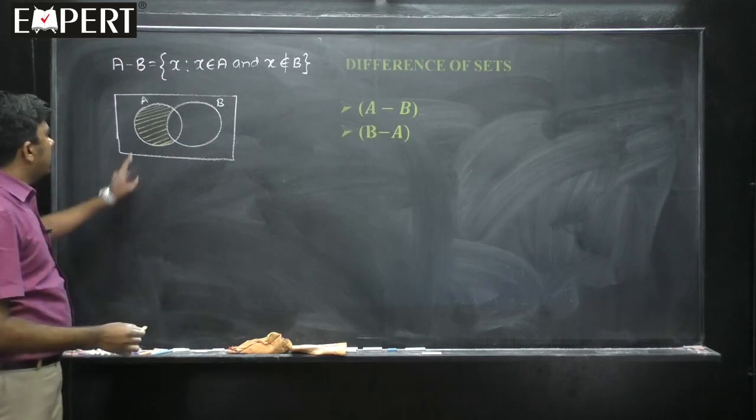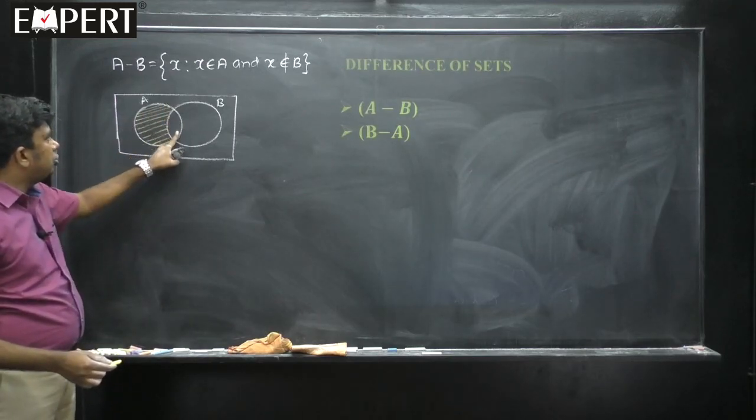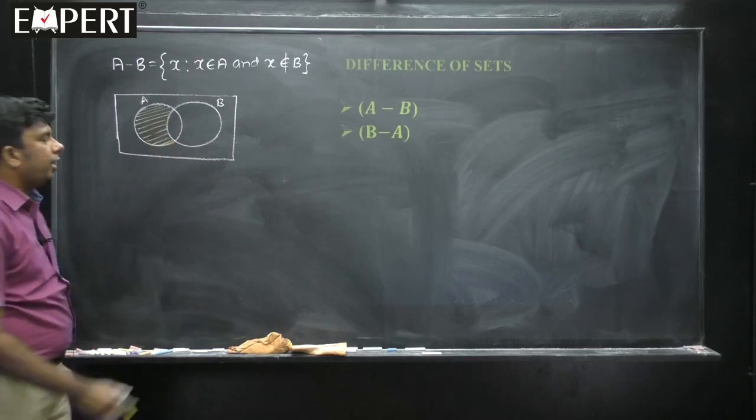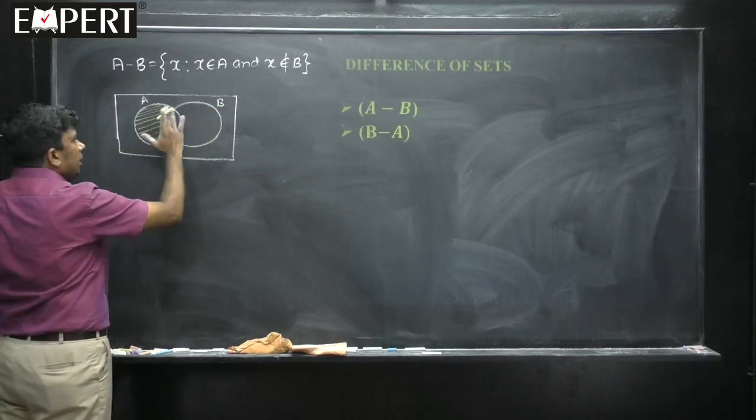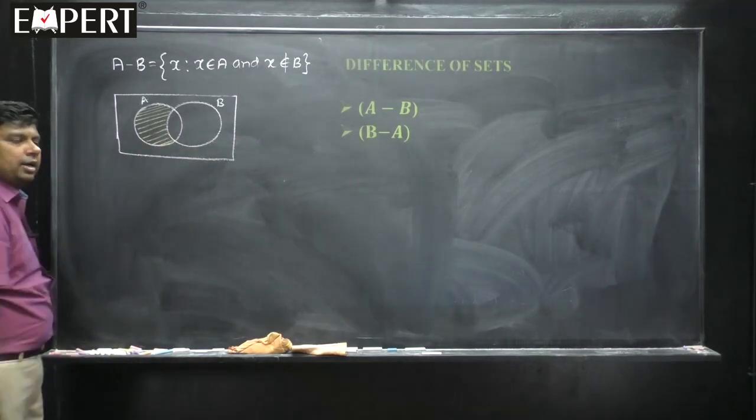This is the part, students, which is A minus B. A minus B means elements present in A but not in the intersection. It should not be there in B. A should be there, B should not be there. B covers this full region, so there should not be any elements of it. This is A minus B.